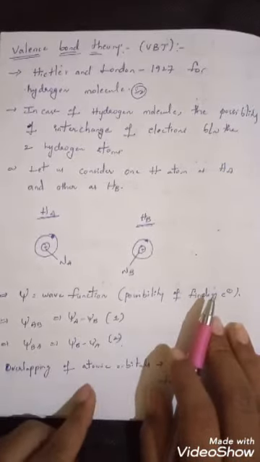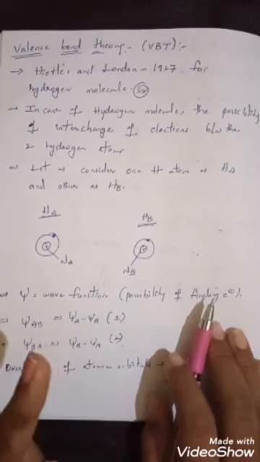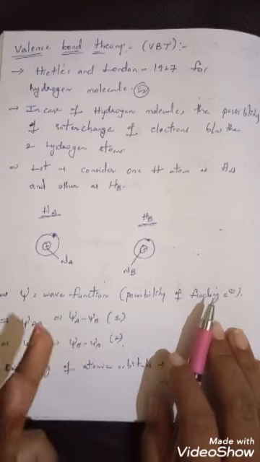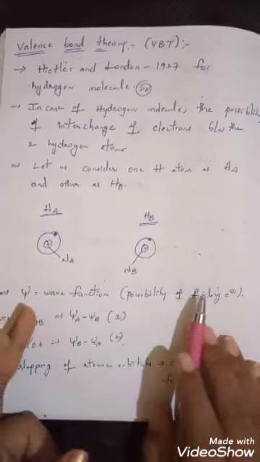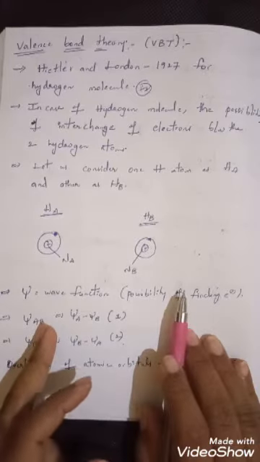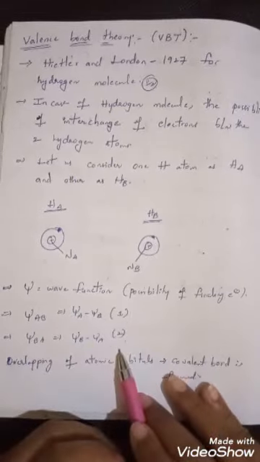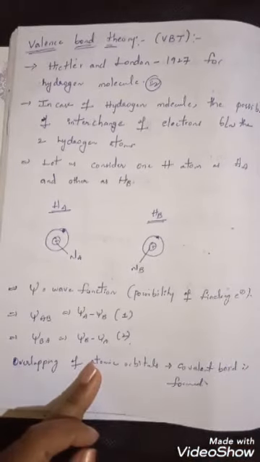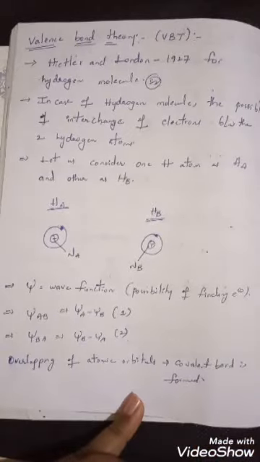So according to valence bond theory, in the hydrogen molecule, electrons are interchanged between the two atoms, and those two hydrogen atoms are taken as Ha and Hb. The nuclei of these two atoms are considered as Na and Nb. The probability of finding an electron in any place is indicated by the wave function, with the symbol psi. So psi AB for the first atom is equal to psi A minus psi B, and for the second atom psi BA is equal to psi B minus psi A. The overlapping of these atomic orbitals leads to a covalent bond.